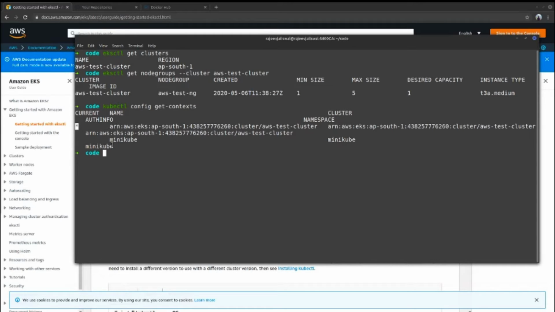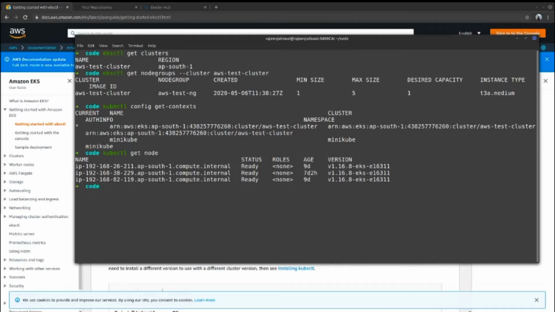Now you want to check how many nodes are running. The simple command is kubectl get node. I'm not mentioning any cluster name because my cluster is by default set to my EKS cluster. It will give me the number of nodes. So you see, these are the nodes available with complete proper names, 1, 2, 3, and these are the versions of EKS deployed there, right? And these all are in ready state.